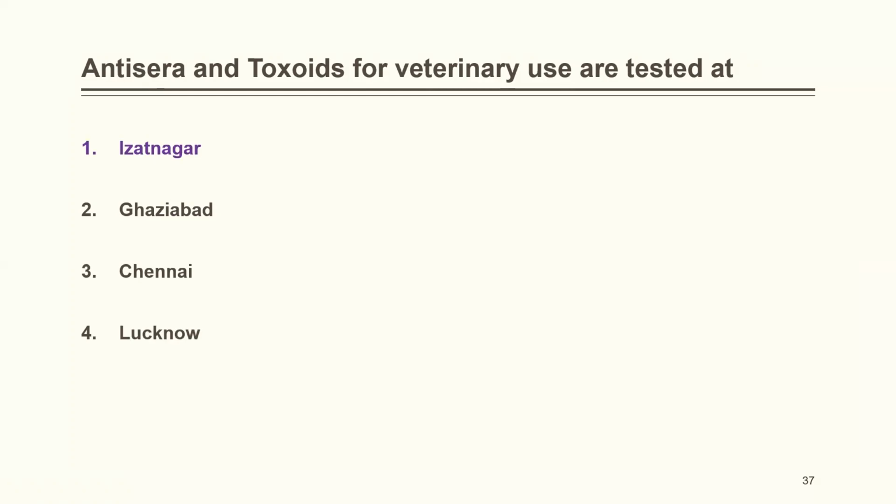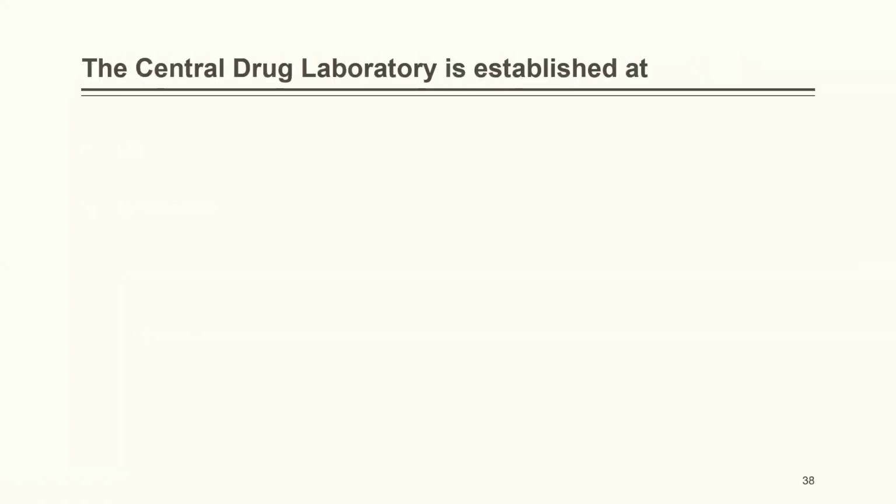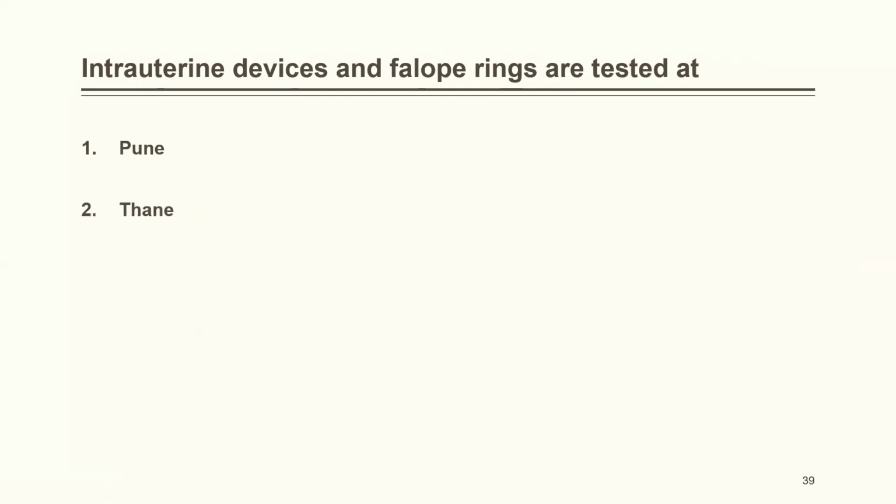The correct answer is Izzat Nagar. The Central Drug Laboratory is established at Mumbai, Kolkata, Chennai, or Delhi. The correct answer is Kolkata. Intrauterine devices and fallope rings are tested at Pune, Thane, Kasauli, Delhi. So either it can be Delhi or Thane. Over here I have mentioned it as Thane.